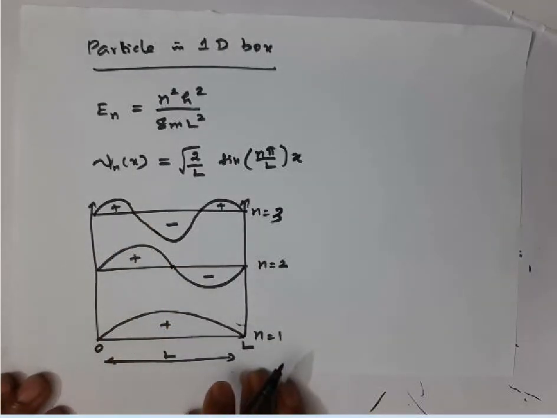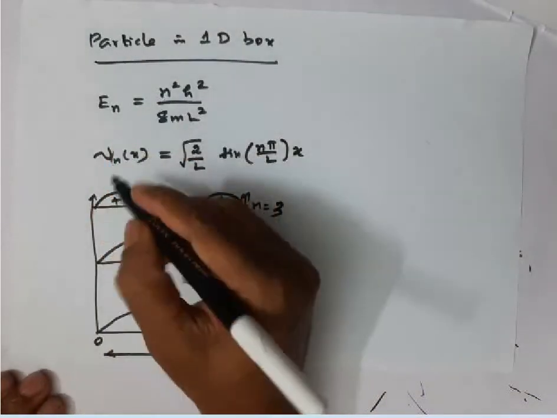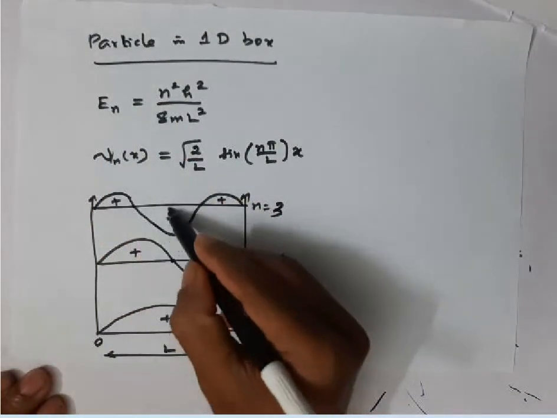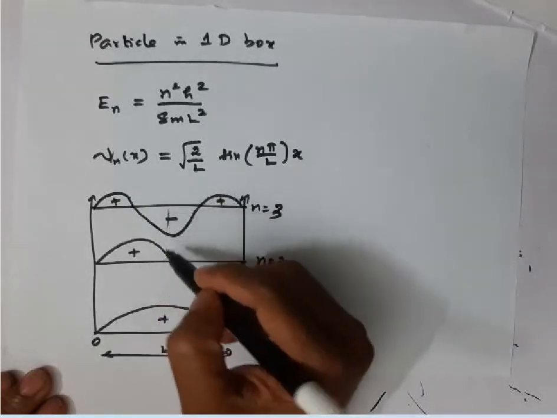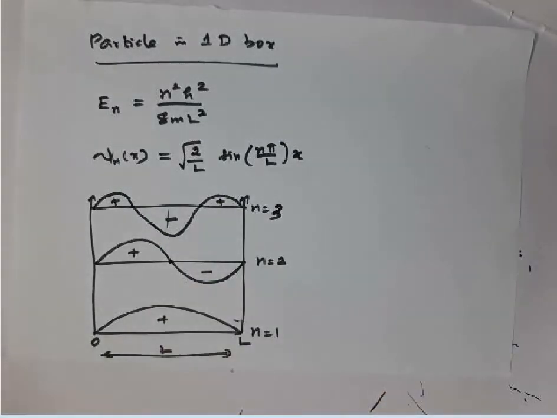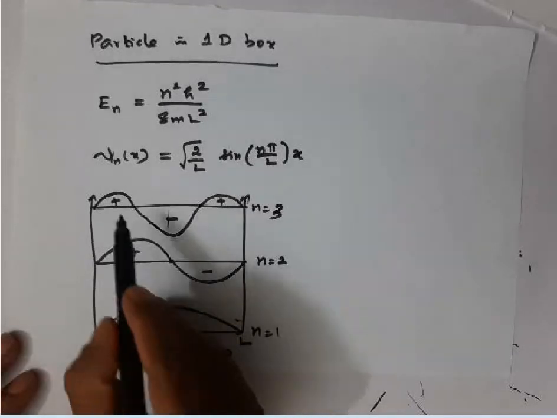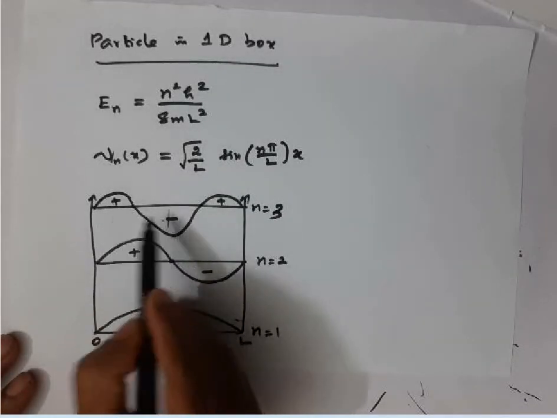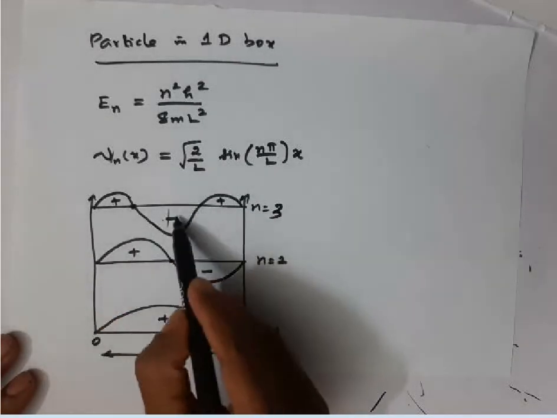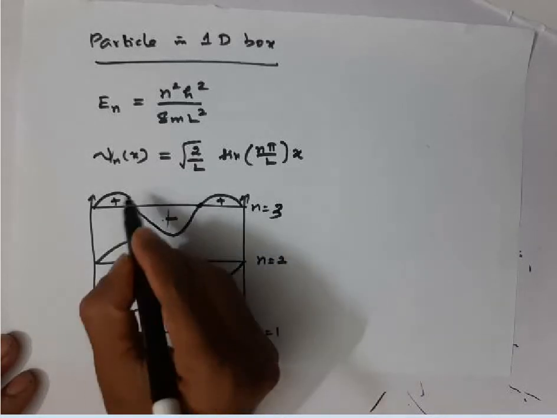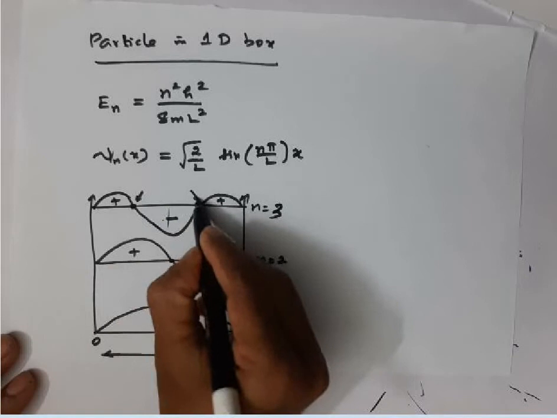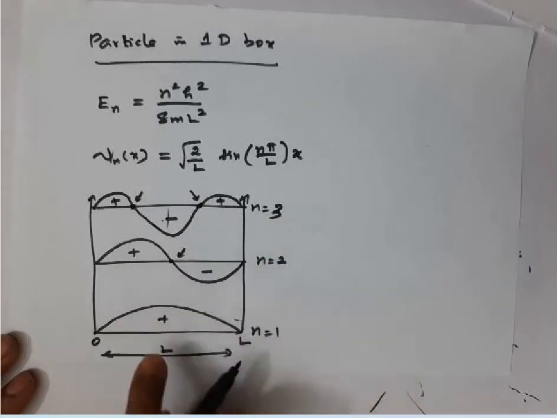If you compare this length and this length, the wave function in the negative direction has higher magnitude actually. Here the wave function changes from plus to minus, therefore there is a node here, and here the wave function changes from minus to plus again, so this is another node. So here we have 2 nodes, whereas here we have 1 node, and here no node.